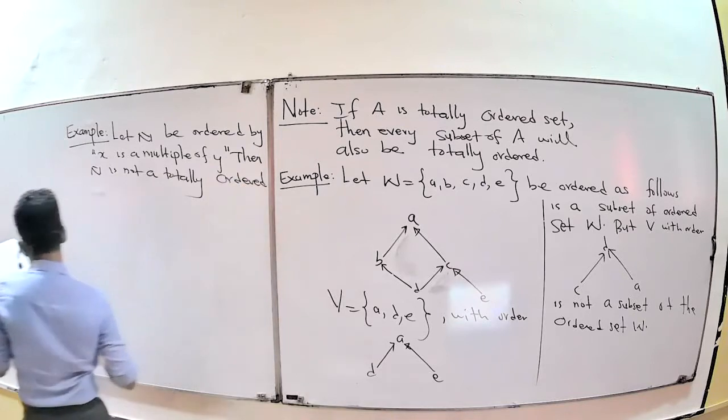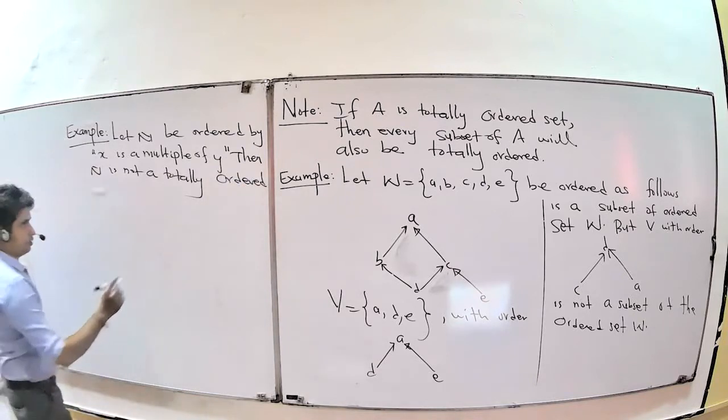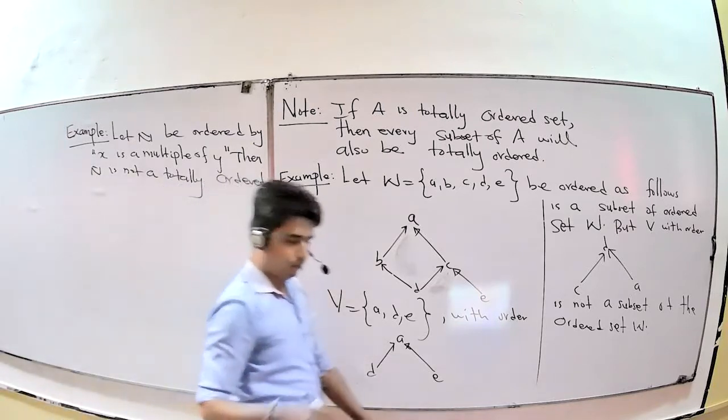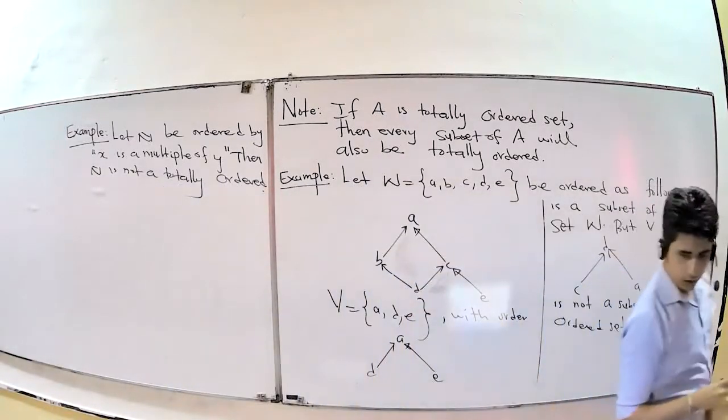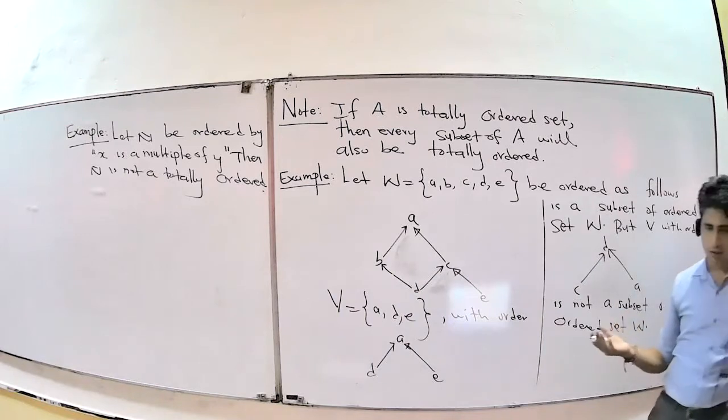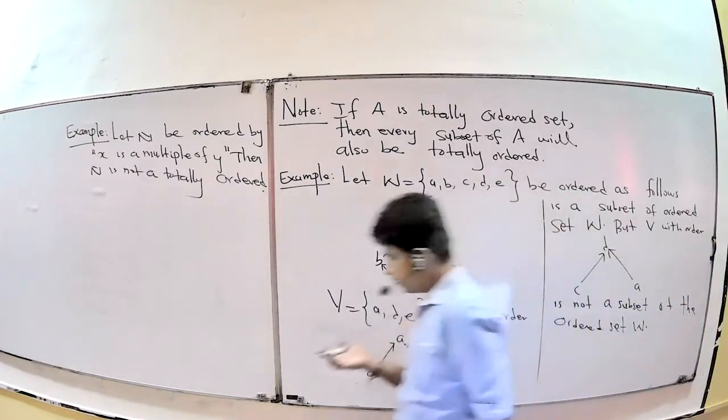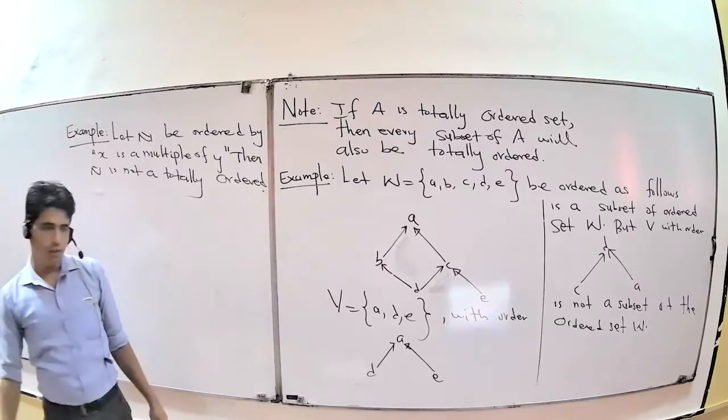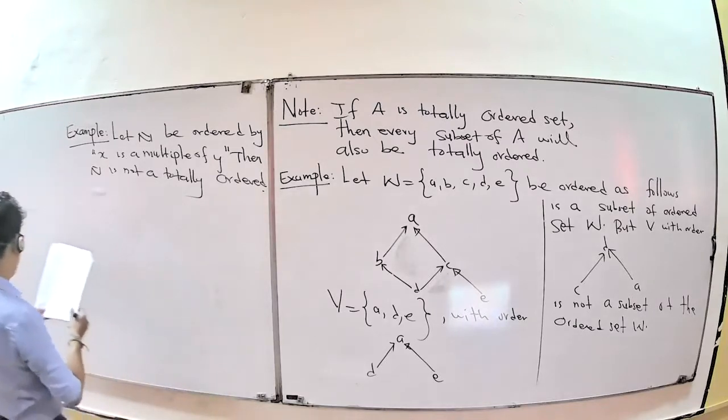Why? Because totally ordered means partially ordered set. In this chapter, I already proved that x is a multiple of y is one of the partially ordered sets on natural numbers. But here, comparable does not work. Therefore, it's not a totally ordered set. Comparable, you can check that one.